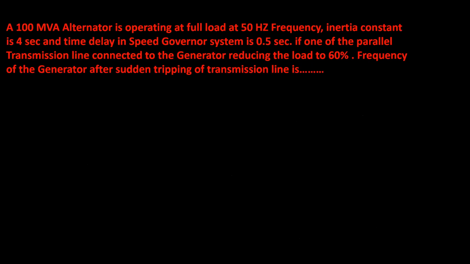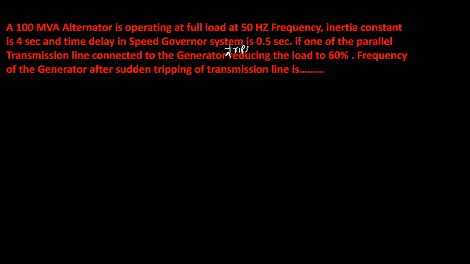So a 100 MVA alternator is operating at full load at 50 hertz frequency. Inertia constant is 4 seconds. Time delay of speed governor system is 0.5 seconds. If one of the parallel transmission lines connected to the generator trips, here the word trips is missing, reducing the load to 60%, frequency of the generator after sudden tripping of transmission line is.